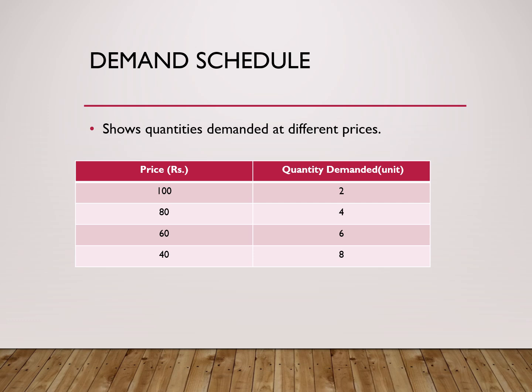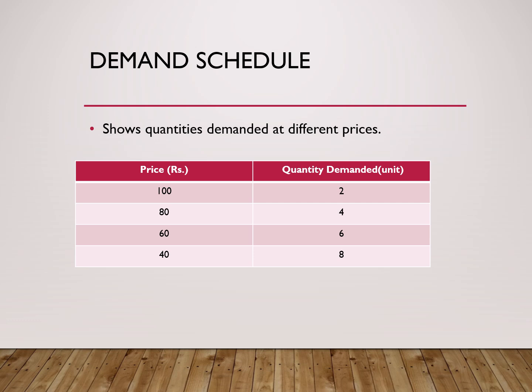When the price of the product is rupees 100, the consumer purchases only 2 units. The reason is that the price is relatively high, so people may avoid buying larger quantities because of their limited budget. Now suppose the price decreases to rupees 80. Since the product becomes cheaper, the consumer can now afford to purchase more. Therefore, quantity demanded increases from 2 units to 4 units.